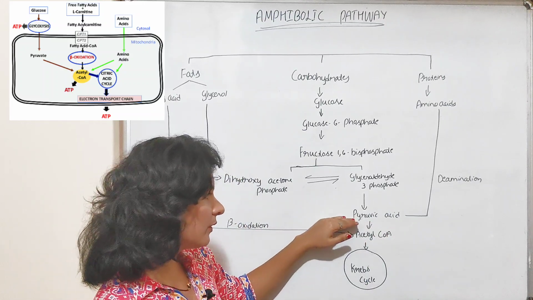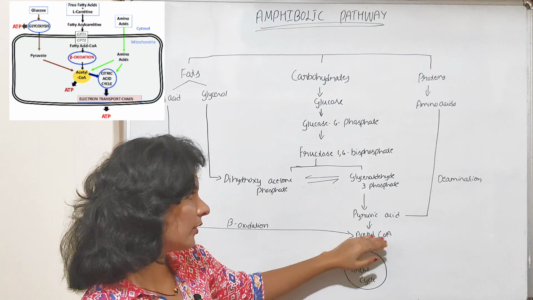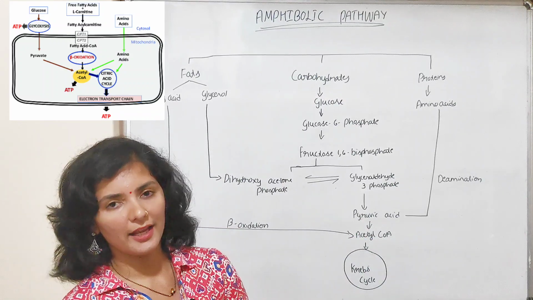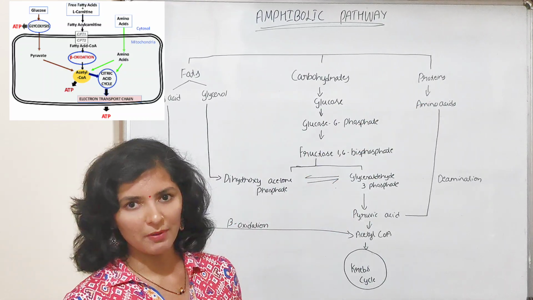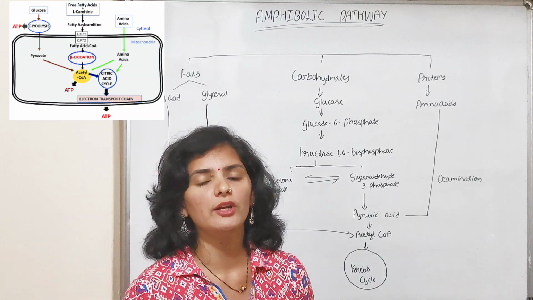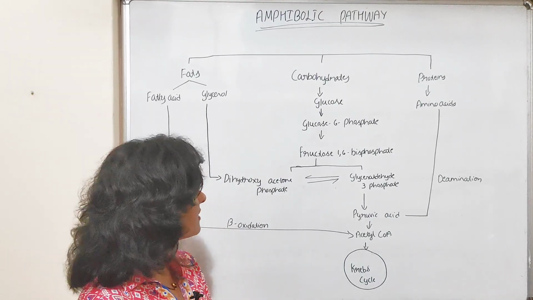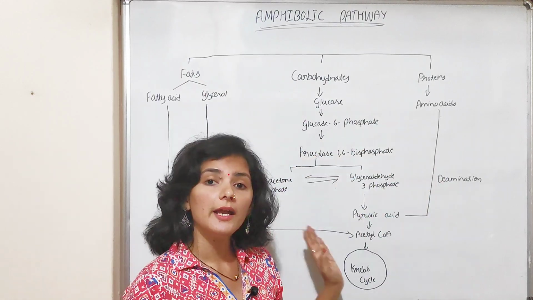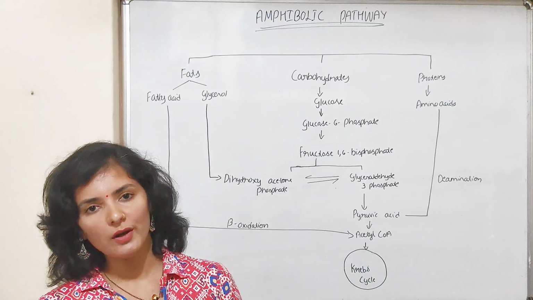Later, this pyruvic acid undergoes oxidative decarboxylation to produce acetyl-CoA, and this acetyl-CoA undergoes the Krebs cycle to yield energy. So that is how protein enters the respiratory pathway, or undergoes aerobic respiration, to yield energy in the form of ATP. So that is about how carbohydrate, fats and protein enter the respiratory pathway to yield energy in the form of ATP.